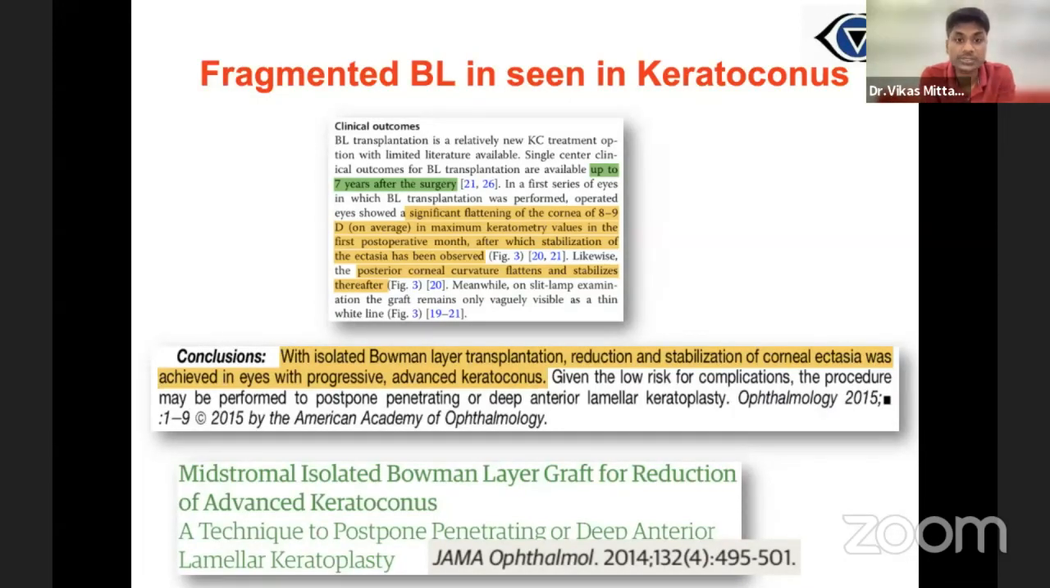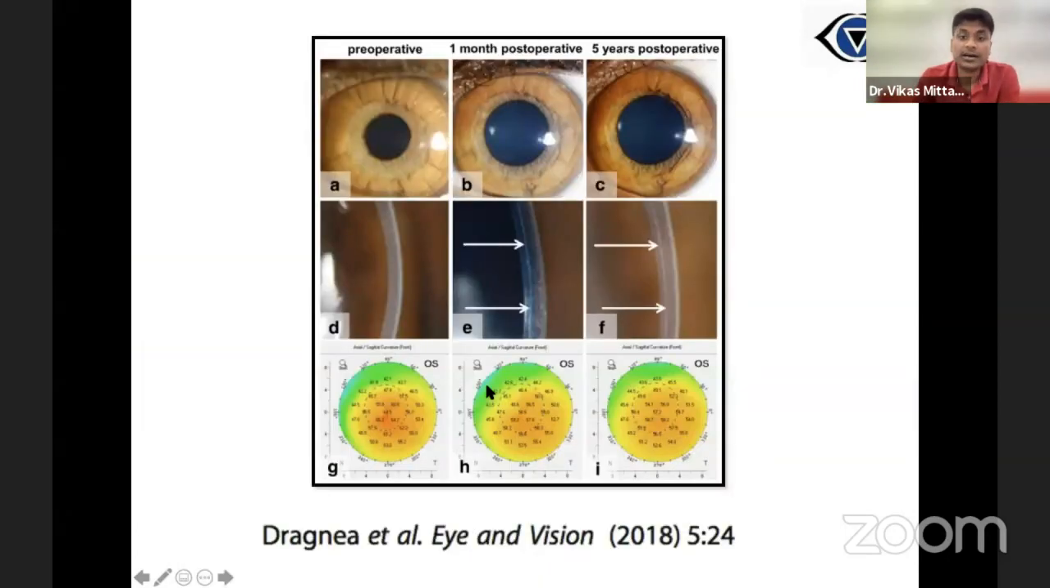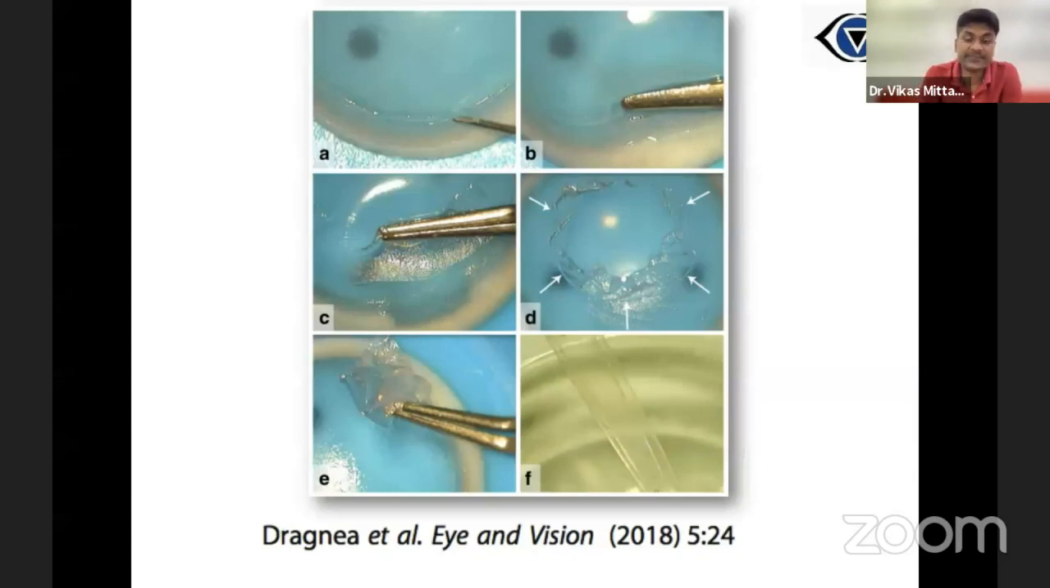The rationale was, as Alicia showed you, that the Bowman layer is fragmented in these patients, and if the main resistance by the Bowman layer goes away, then transplanting a new Bowman layer can ensure resistance to the ectasia and can also lead to some flattening. As you can see in this long-term study, the K also went down and was stable in most of their eyes. This is surgically challenging, specifically the creation of the Bowman layer graft, and they have reported, I think, close to 15% where they had failed and had to defer.